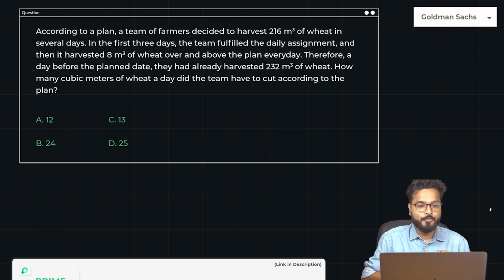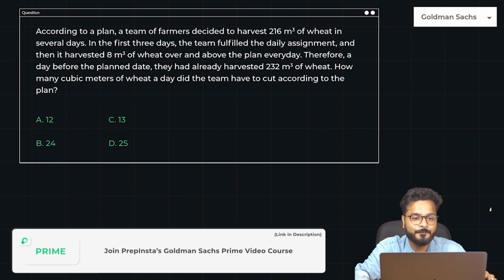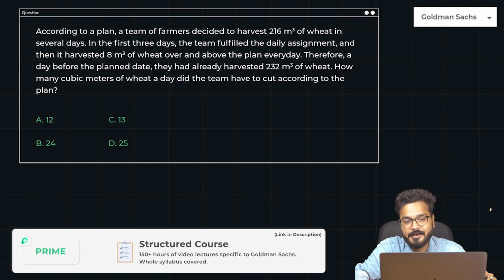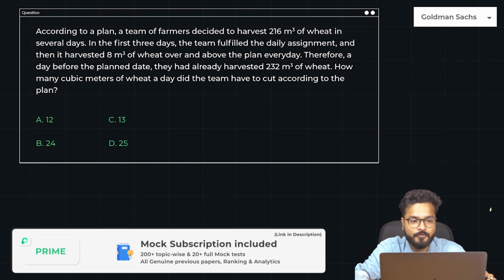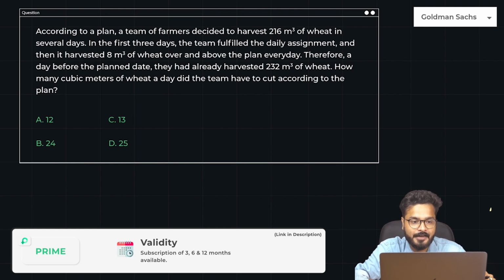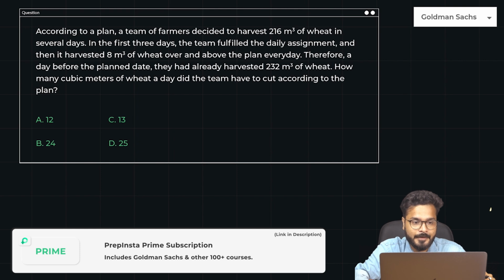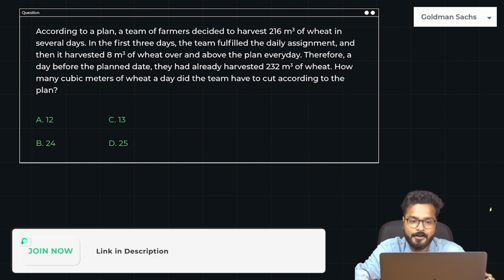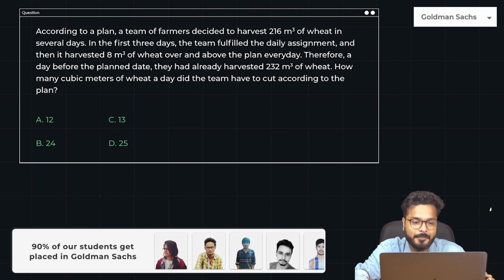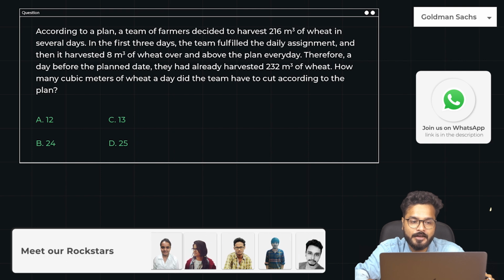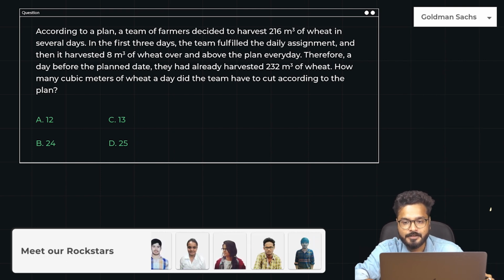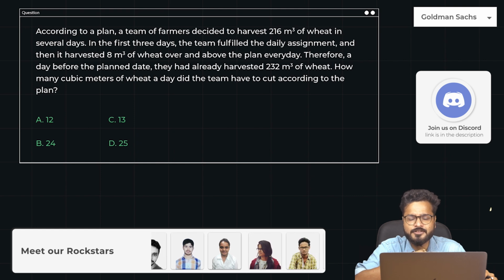Moving on to the next question, guys, which says, according to a plan, a team of farmers decided to harvest 216 meter cube of wheat in several days. In the first 3 days, the team fulfilled the daily assignment, and then it harvested 8 meter cube of wheat over and above the plan every day. Therefore, a day before the planned date, they had already harvested 232 meter cube of wheat. How many cubic meters of wheat a day did the team have to cut according to the plan? So you guys can pause the video here and start solving this on your own.